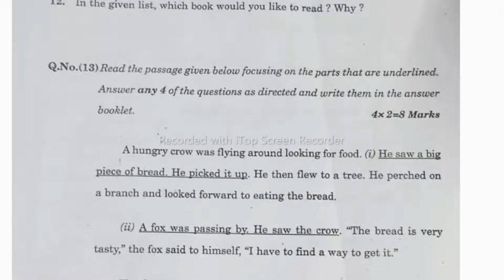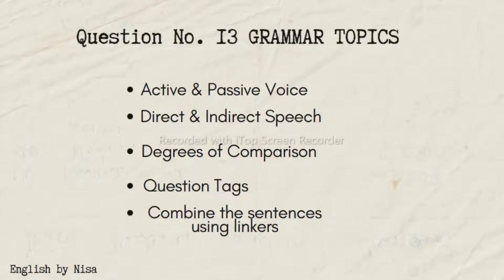What do you have to do in this bit? Here you need to read this passage carefully first of all. Then you can see here the sentences in the passage are numbered from 1 to 6. These are Roman numerals. In the question they will direct you what you have to do to these underlined sentences. Question number 13 may consist of grammar topics like you can see on the screen: active and passive voice, direct and indirect speech, degree of comparison, question tags, and combining sentences using linkers.